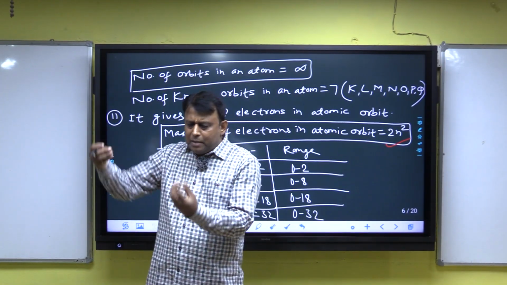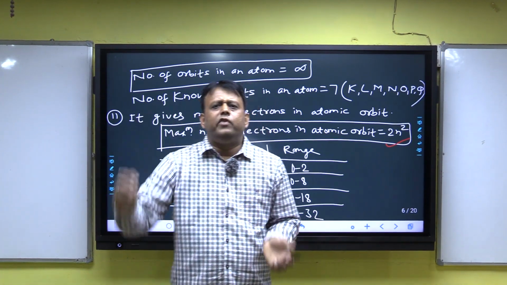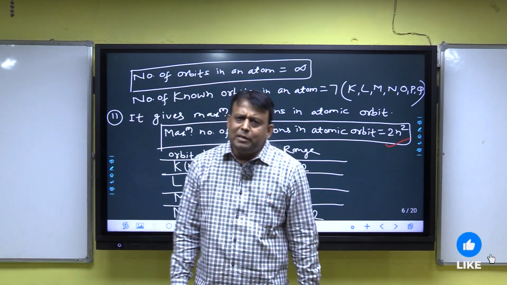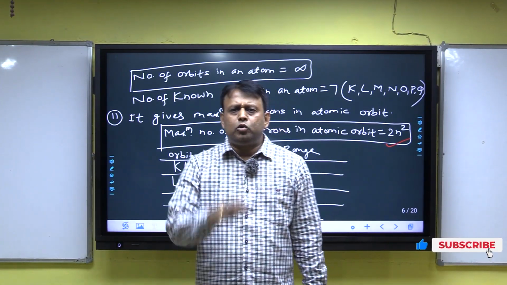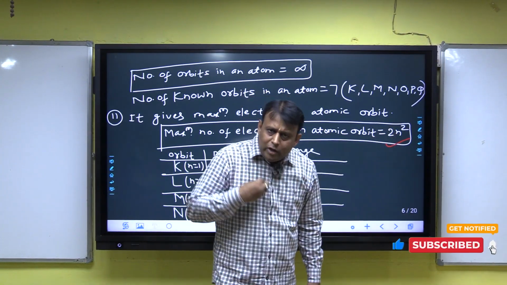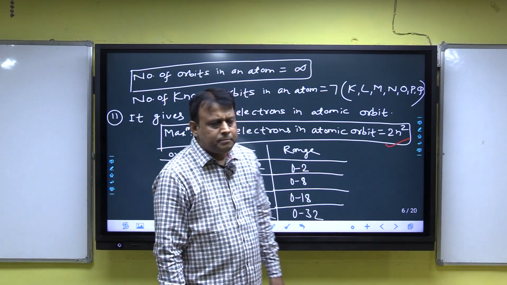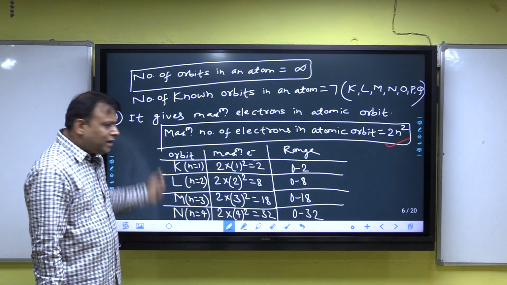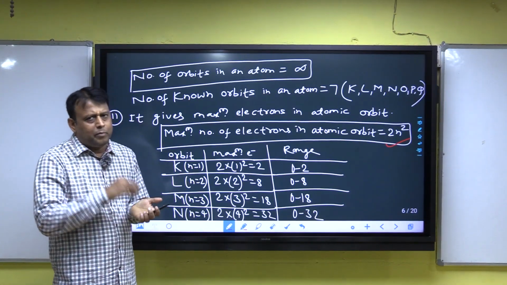In an MCQ question, which of the following formulas gives the maximum electrons in an atomic orbit? The answer will be 2n square, where n is the principal quantum number, and we know that the principal quantum number is equal to the orbit number.